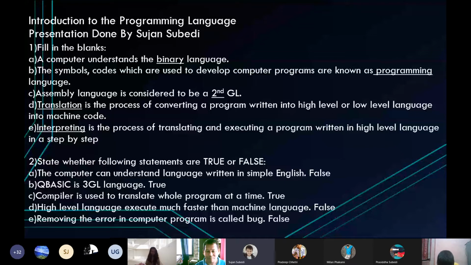Question number 2. State whether the following statements are true or false. The computer can understand language written in simple English. The answer is false. QBasic is third generation language. True. Compiler is used to translate the whole program at a time. True. High level language executes much faster than machine language. False. Removing the error in a computer program is called bug. False.